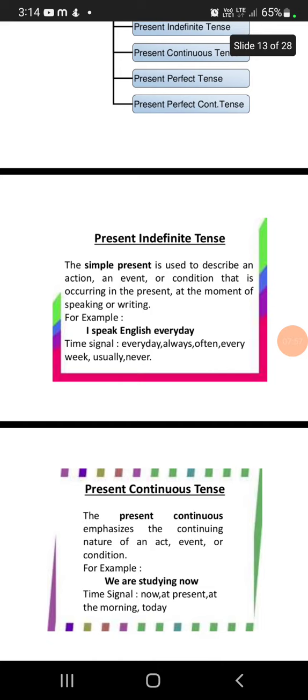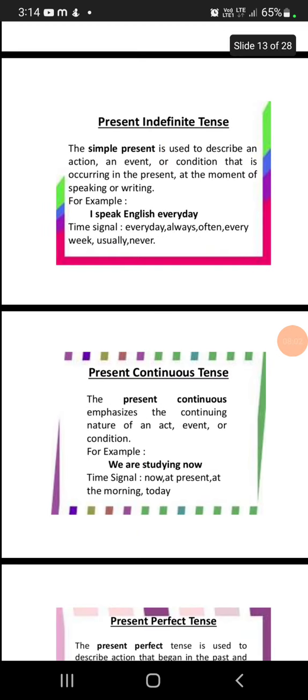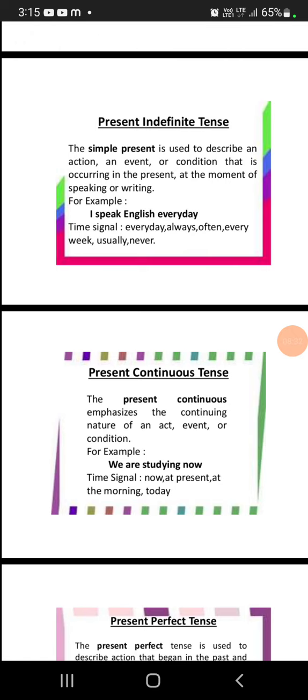That is not so definite. Every day means we are using it every day, so that is daily. And present continuous tense. The present continuous emphasizes the continuing nature of an act, event, or condition. So I am speaking now, we are working now, we are studying now. So these kinds of things represent continuous things. For a time signal, now, at present, in the morning, or today. So these are the common terms we should use to frame present continuous tense sentences.